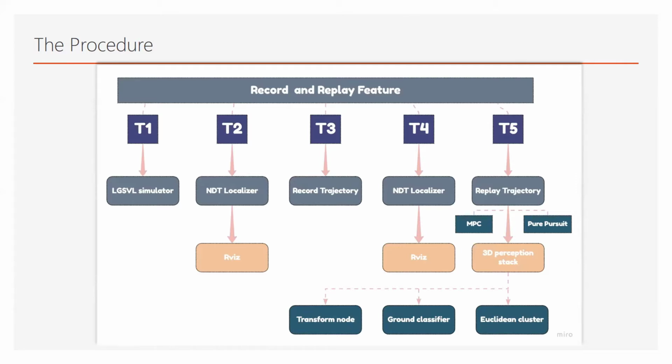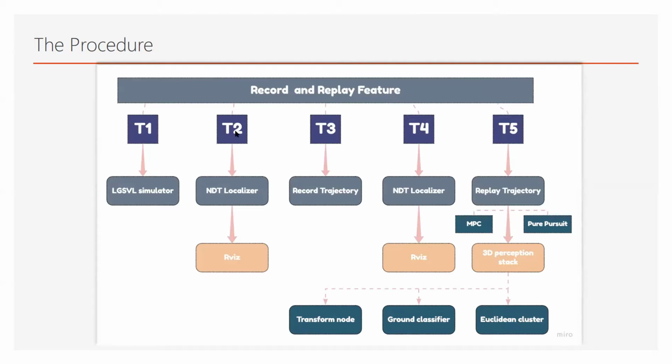It classifies LiDAR data as ground points and non-ground points. Then we have Euclidean cluster. Euclidean cluster takes non-ground points, looks for obstacles, and draws a bounding box around them. Like if there is a vehicle around our ego vehicle, it draws a bounding box around it. And if there is a building, again, it draws a bounding box around it. That's what this Euclidean cluster is doing.